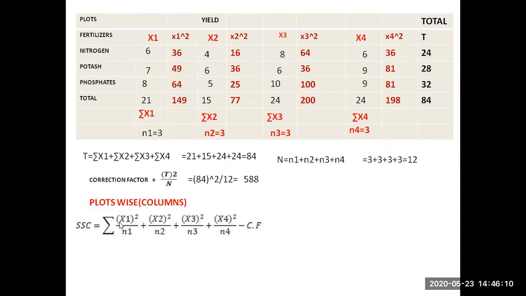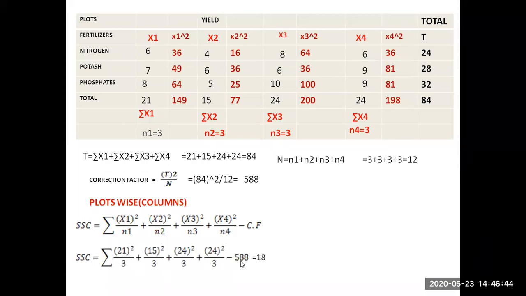So this is sigma x1 whole square by n1, sigma x2 whole square by n2. That means 21 whole square by 3, 15 whole square by 3, similarly 24 whole square by 3, and 24 whole square by 3, minus the correction factor. Sigma x1 whole square by n1: 21 whole square by 3, 15 whole square by 3, 24 whole square by 3, 24 whole square by 3, minus 588. If you do this, you are going to get SSC as 18.